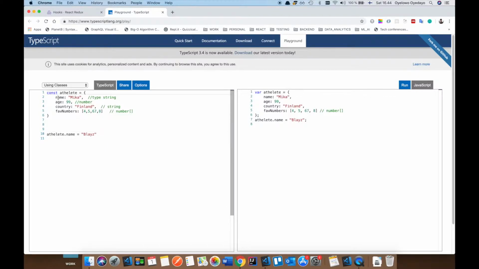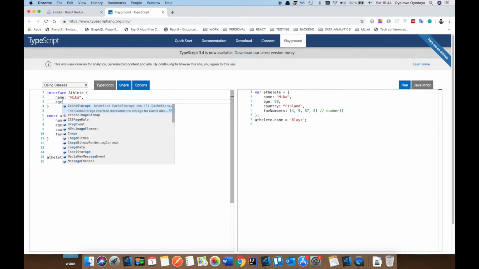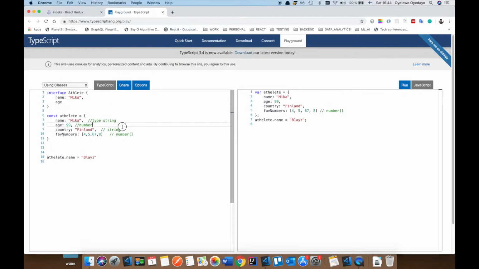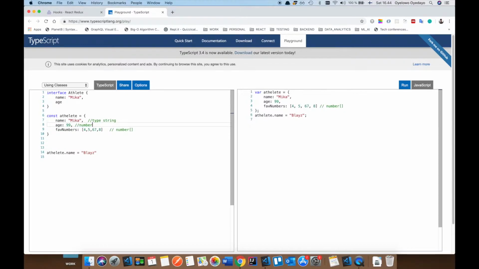In that scenario, of course, you can write an interface for this. Interface athletes. Okay, and you have name to be Mika. You have age. Let's just delete this for now to make our lives easier. Age to be like 99.